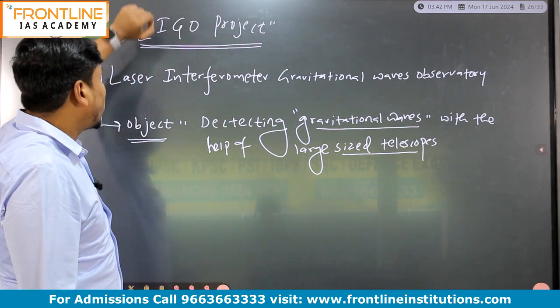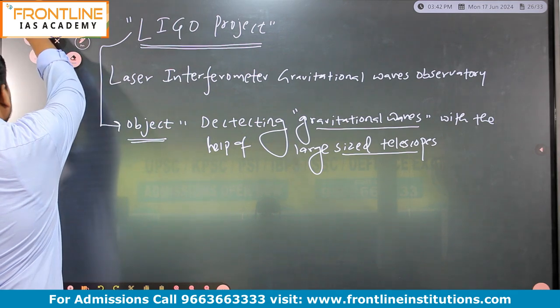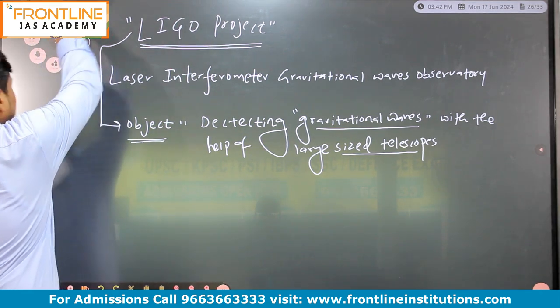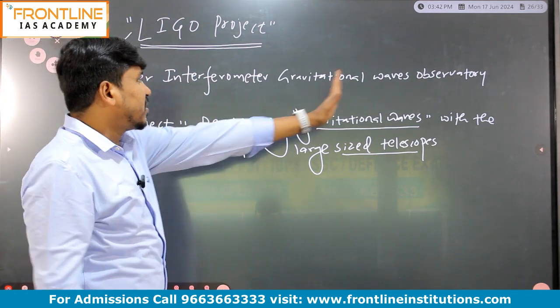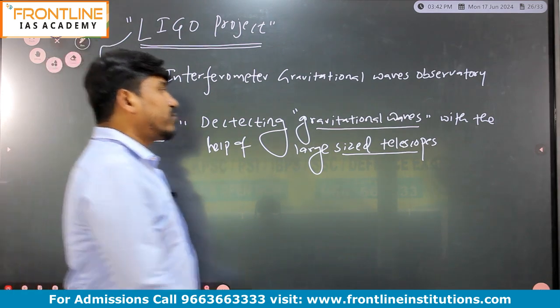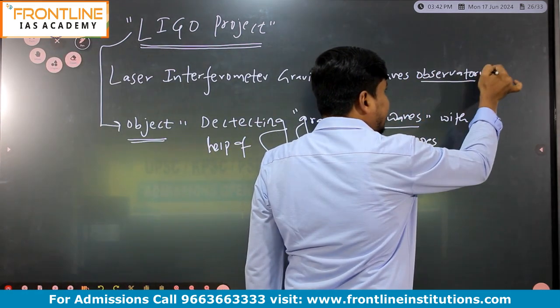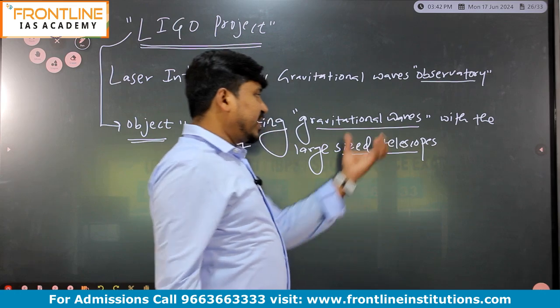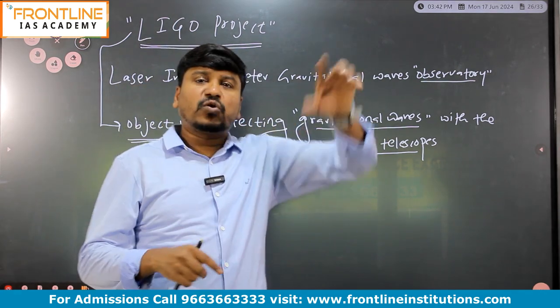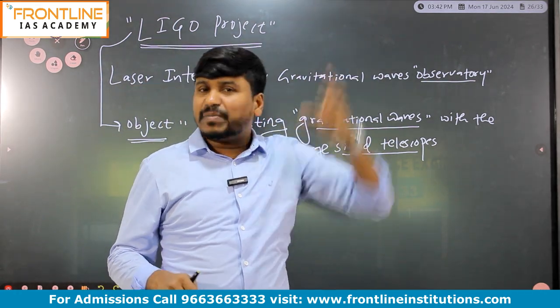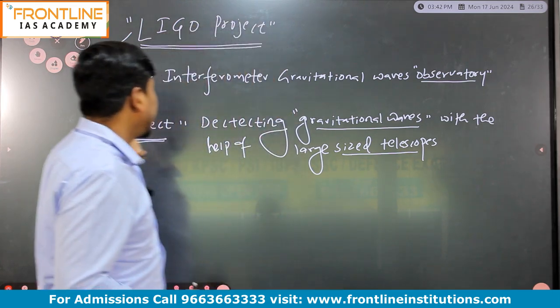Very important, LIGO project. So listen. LIGO project means Laser Interferometer Gravitational Waves Observatory. Observatory means it's a center which consists of telescopes. With the help of the telescopes, the waves in space will be detected. Right, that is the LIGO project.